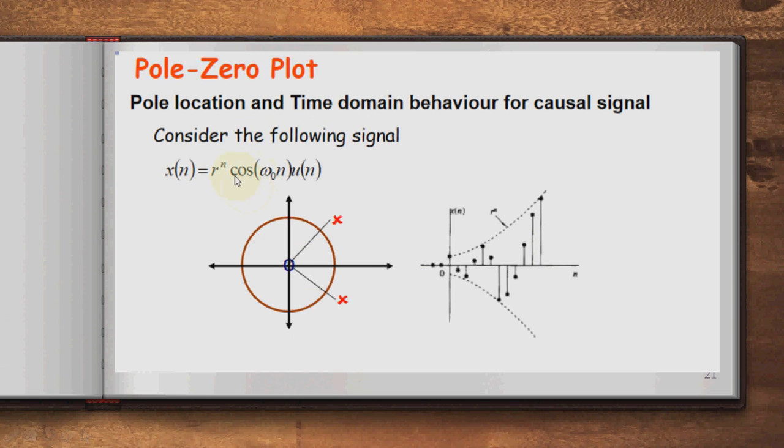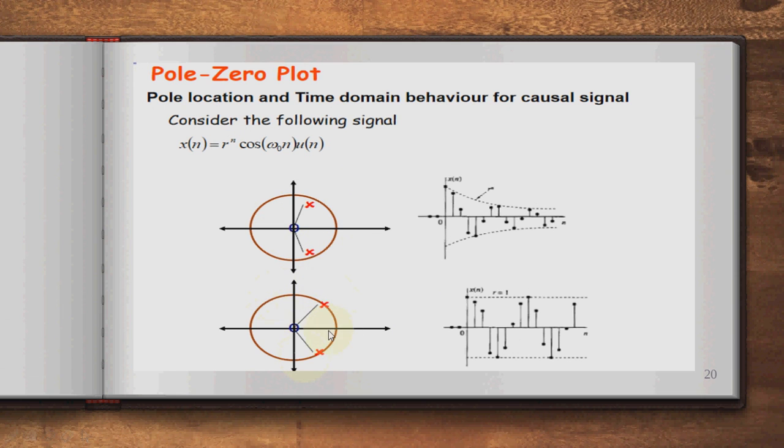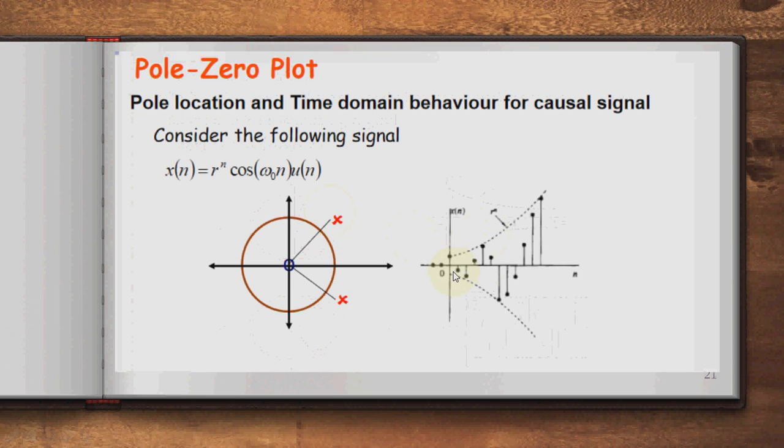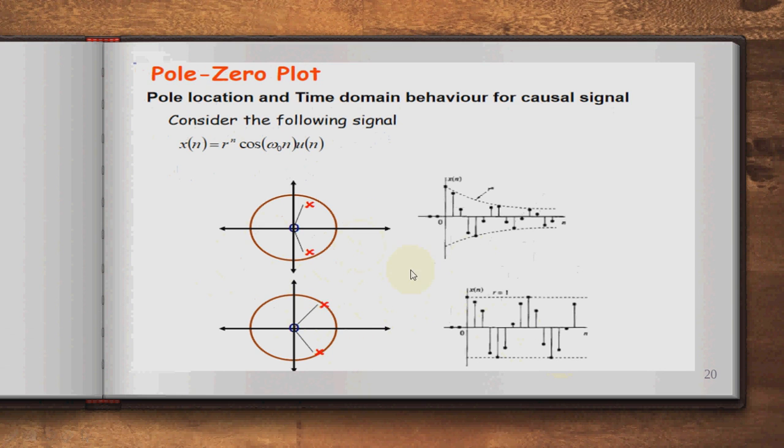Next, one more sequence is r raised to n cos omega 0 n u of n. This is the r raised to n sequence. This is r raised to minus n, and the poles are outside of the unit circle. In the previous case, the poles are on the unit circle. But in this case, the system is bounded input, unbounded output, so the poles are outside of the unit circle. In that case, the BIBO type of system, poles are on the unit circle.